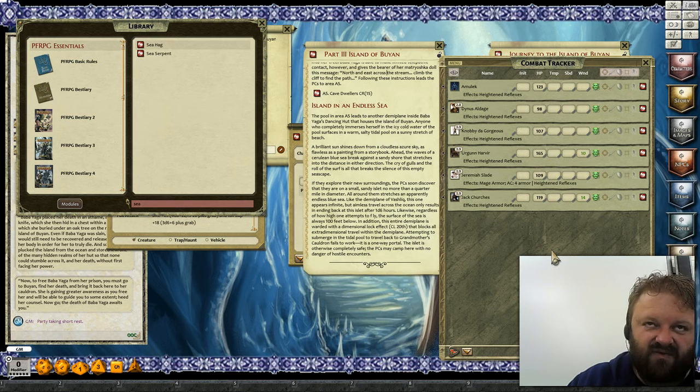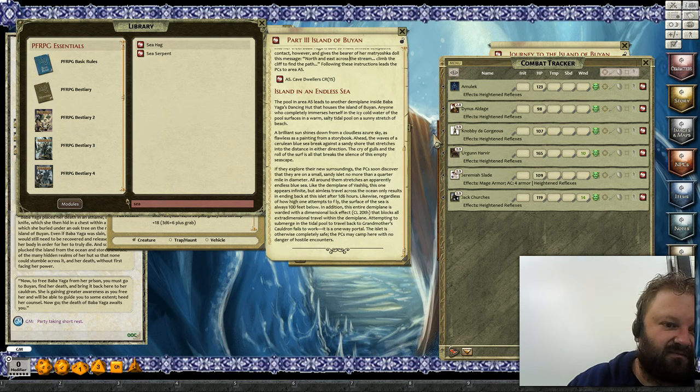Okay, so that's it. That's how you build these modules up, and you go one at a time, bit by bit, move it forward, just encounter by encounter. Now I've got enough there to last pretty much what's going on tonight because the guys have got a fair old battle ahead of them, and then they've got another encounter after that, and then they'll come here, sort of thing. But I will continue to do it.